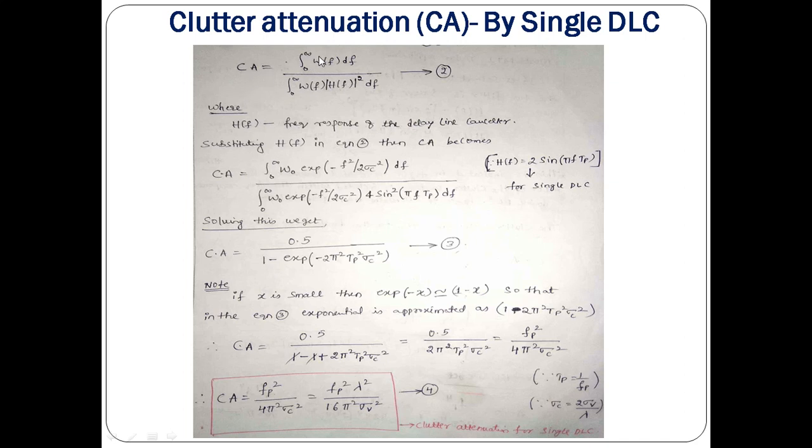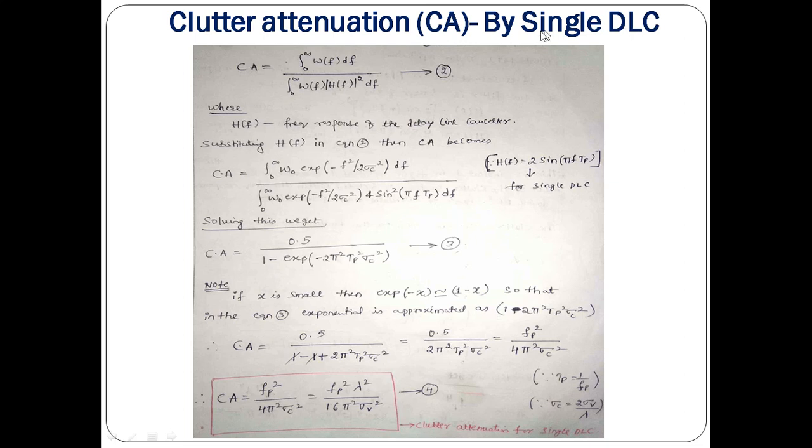This is the ratio of the integration of this power spectral density function over 0 to infinity, divided by the integration over 0 to infinity of the product W of f into the square of the frequency response function of the given DLC.